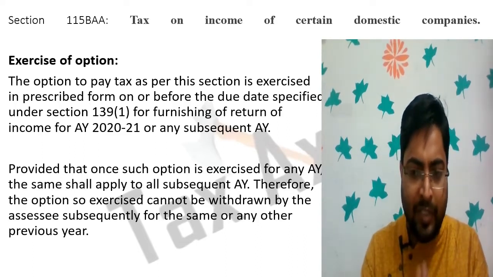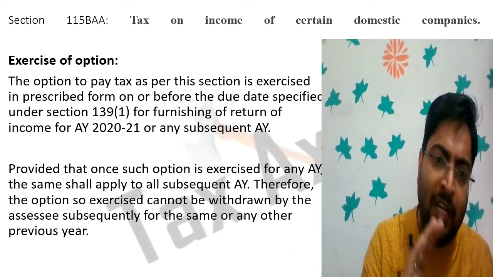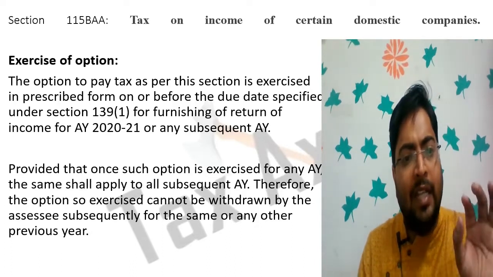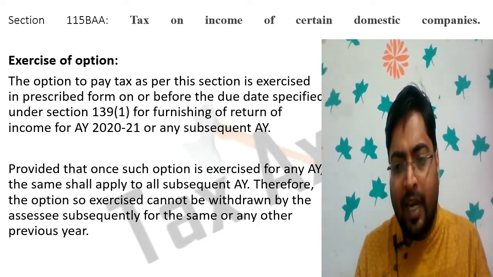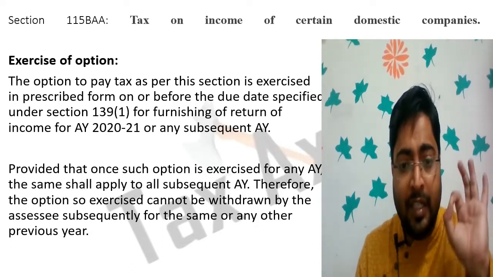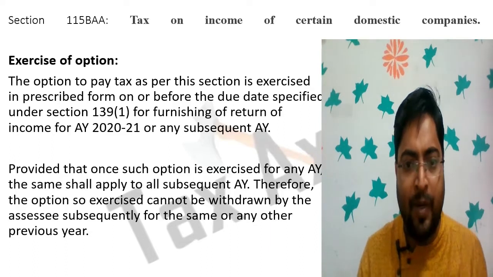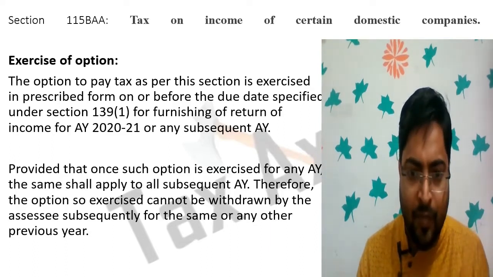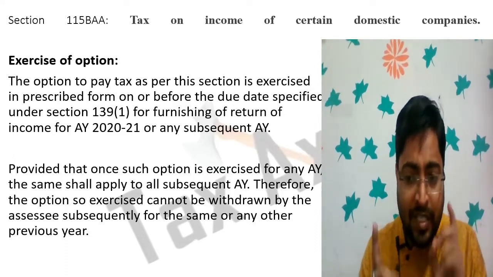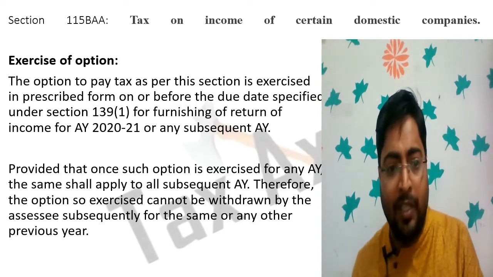So if a domestic company wants to opt for section 115BAA, at the time of filing return under section 139(1), that domestic company in the prescribed form applies for 115BAA, provided that once in, always in; once out, always out.